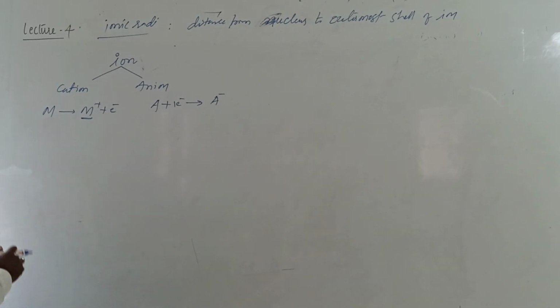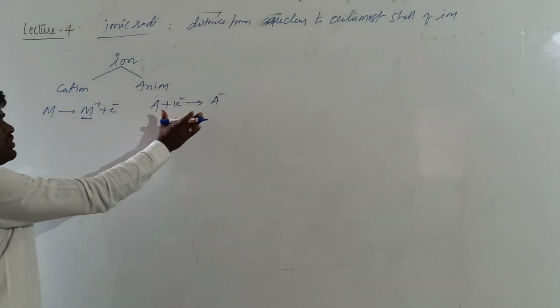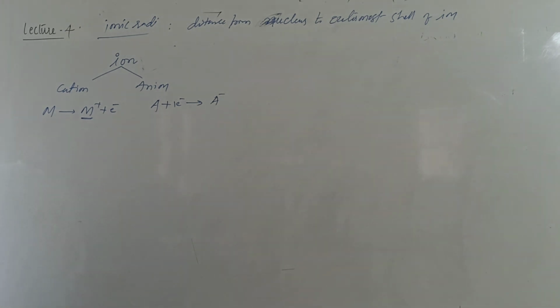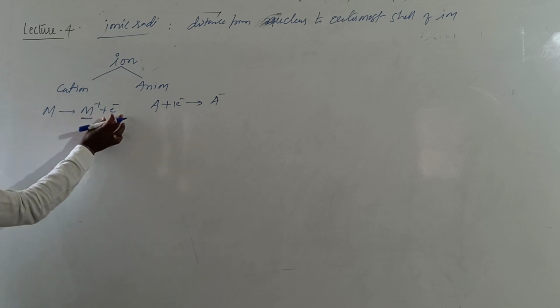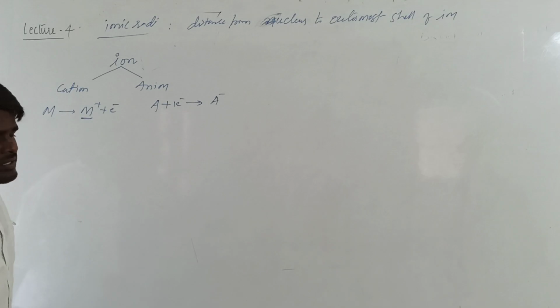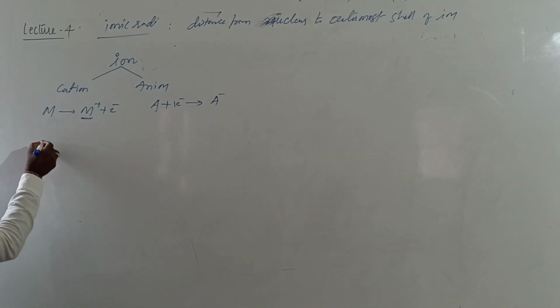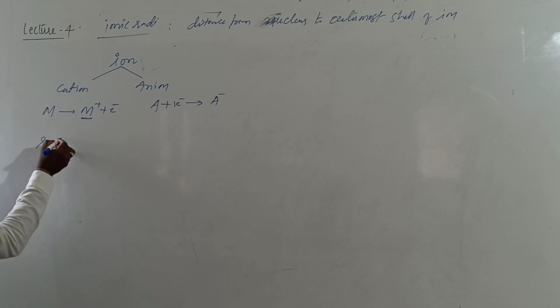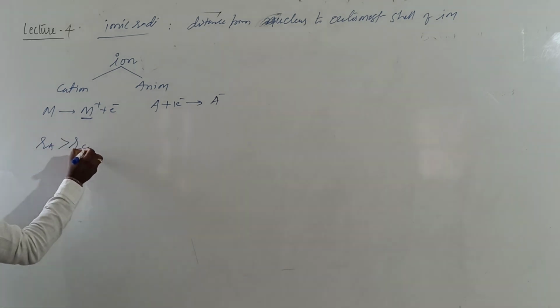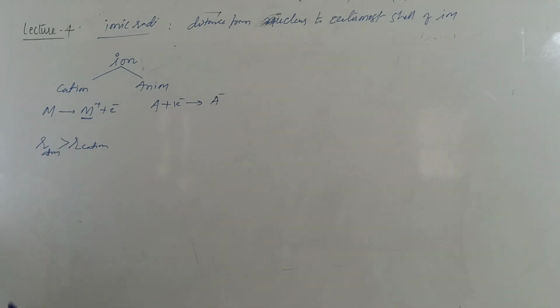Here, if you compare the size of the neutral atom and cation, and the size of the neutral atom and anion, generally if you see what is happening, number of protons being the same, electrons are decreasing. What happens? Z effective increases. If the Z effective increases, size decreases. That means we can say radius of atom will be larger than radius of cation. This is the radius of atom.